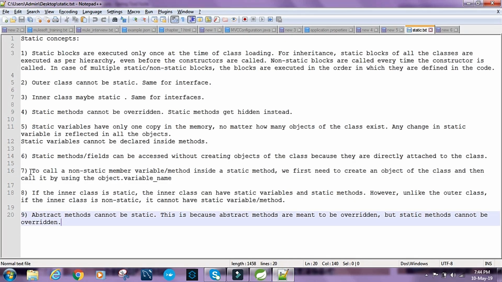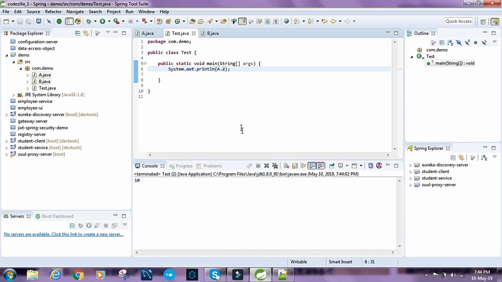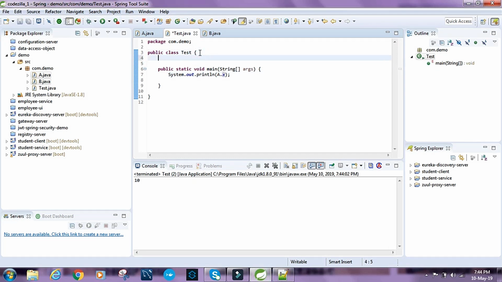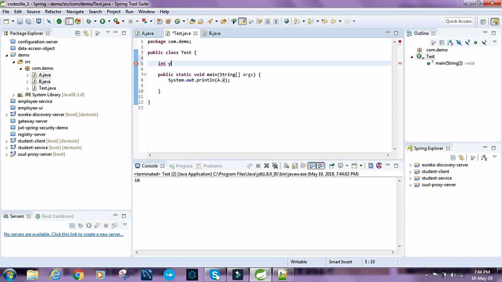Then what do we have to call a non-static member variable or method inside a static method? We first need to create an object of the class and then call it by using the object dot variable name. So what does this mean? Let's say int y equals 30. Great. So this is a non-static variable, and this is a static method.